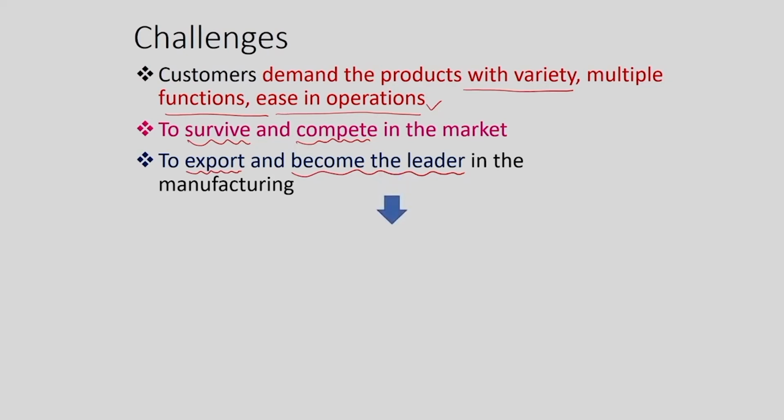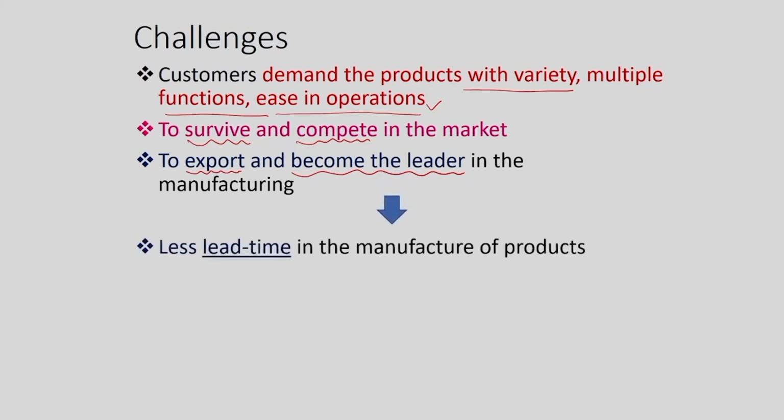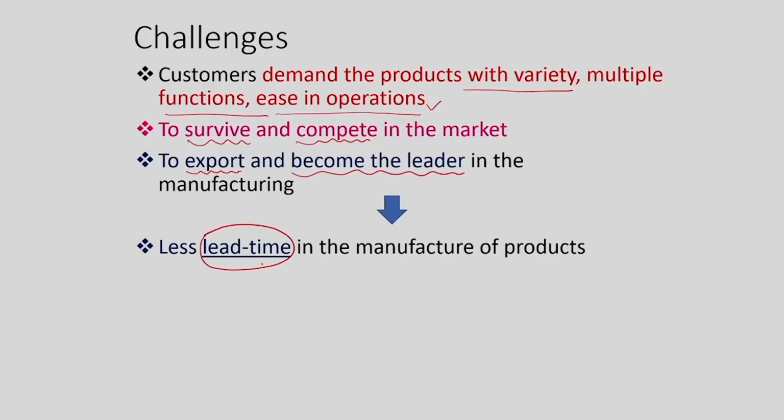So, how it is possible? So, it is possible by reducing the lead time in the manufacturing. So, you respond to the market, you come up with the newer products, in a rapid way, and to come up with a newer product in the rapid way, we have to reduce the lead time, we have to reduce the product design and manufacturing time at the factory level.